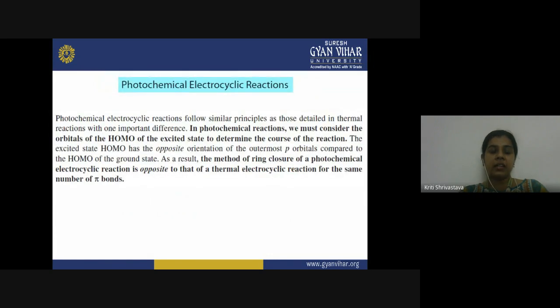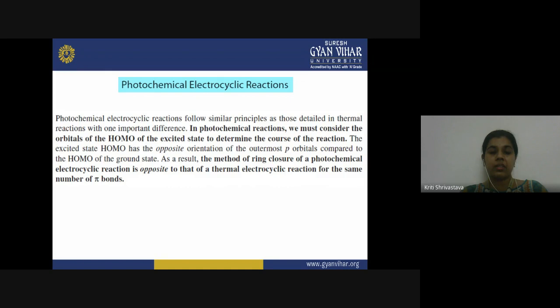So, we have seen that these rules, this orbital symmetry, actually governs the process of an electrocyclic reaction, and by considering all these factors you can predict whether the reactions are feasible or not, whether they can take place under heat or photochemical condition. So in this series we have already discussed the thermal electrocyclic reactions, and today in the second part of the lecture we will discuss the photochemical electrocyclic reactions, those electrocyclic reactions which are possible in the photochemical condition, or you can say when the molecule enters into the excited energy state.